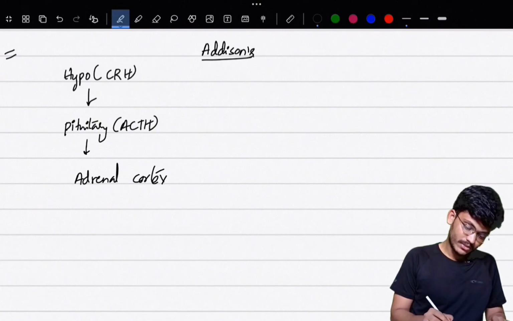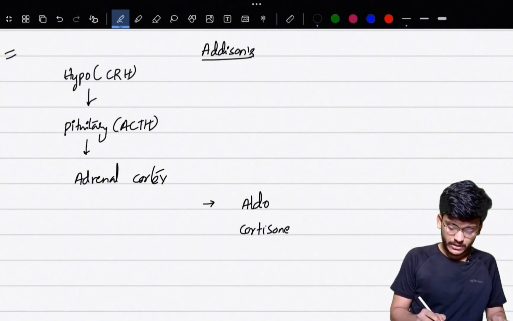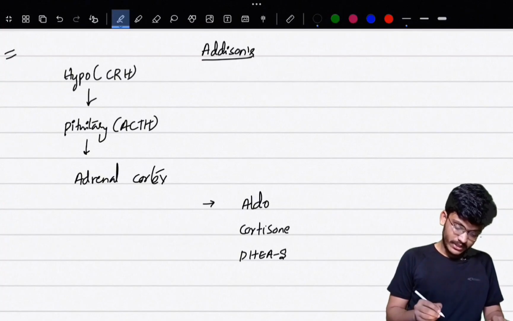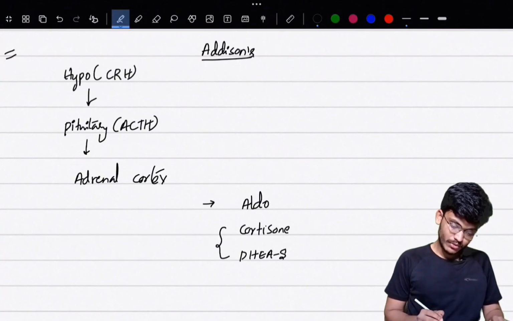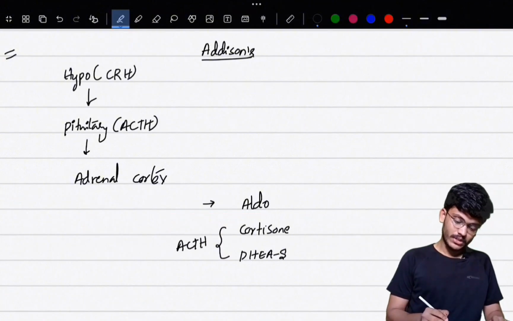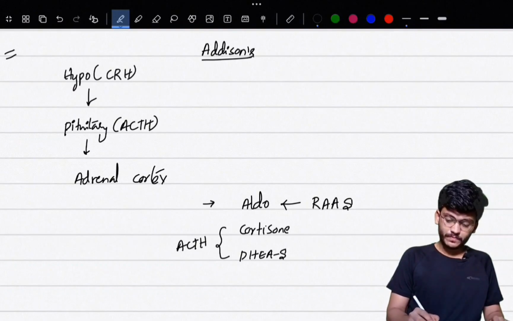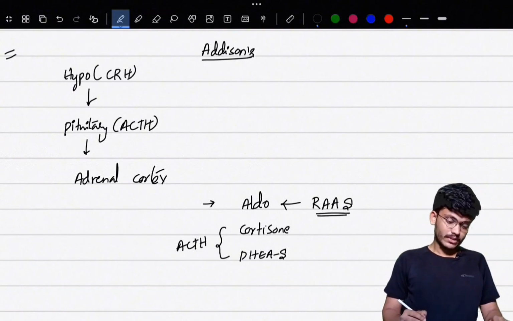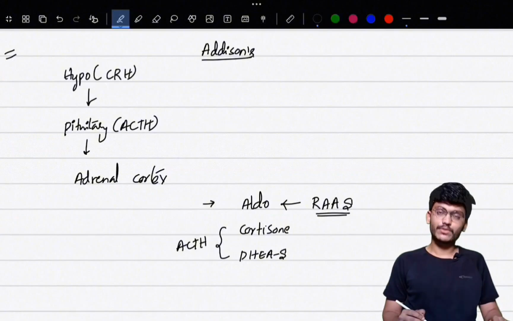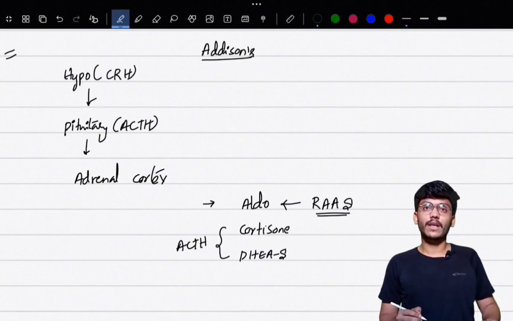The adrenal cortex in total releases three hormones. First, aldosterone, cortisone, and dihydroepiandrosterone sulfate. Out of these three hormones, only two, cortisone and dihydroepiandrosterone sulfate, are controlled by ACTH. Aldosterone is controlled by the renin-angiotensinogen system. So, ACTH only stimulates the release of cortisone and dihydroepiandrosterone sulfate. This will be the basic physiology of the hypothalamo-pituitary adrenal axis.